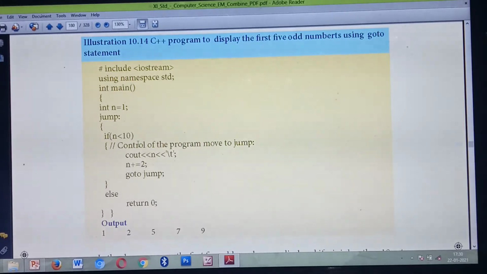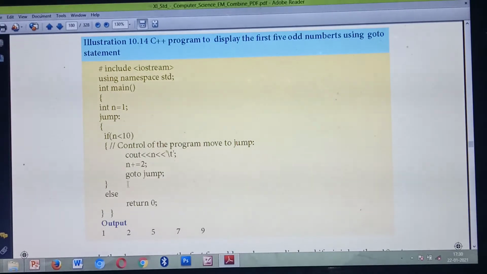Okay, so less than 10 means what output you need to get? You will get the output cout n. Whatever value of n you are typing, that value you will get as an output. Then each time n plus equal to 2. What's the meaning of n plus equal to 2? Each time the value of n will get incremented by 2. Understood? Then go to jump.